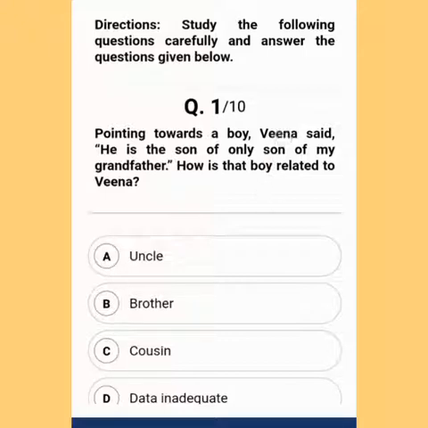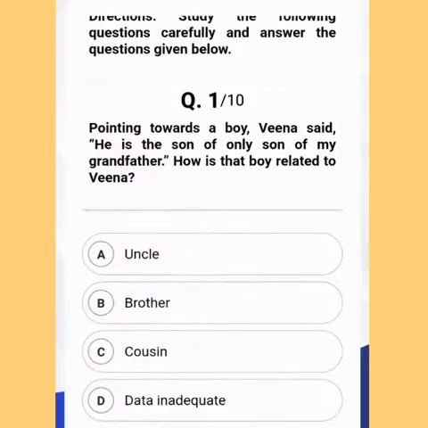So pointing towards a boy, Veena said, "He is the only son of my grandfather. How is that boy related to Veena?" So as I have mentioned, pause the video and try to answer this question. Always be ready with a pen and paper so you can solve this. So the correct answer of this question is option B, brother. In the next slide, I will provide you the explanation.